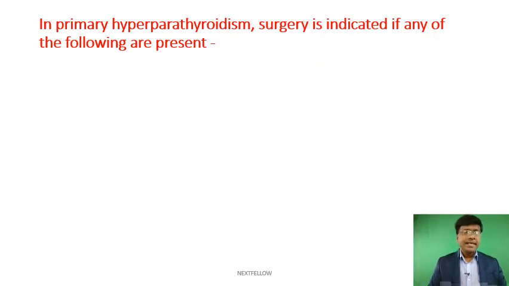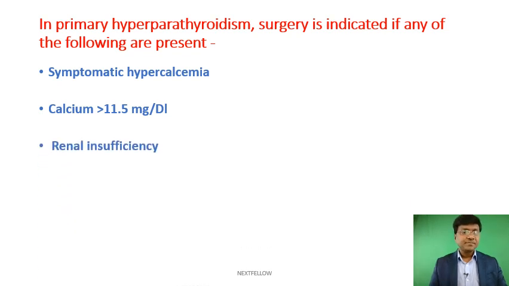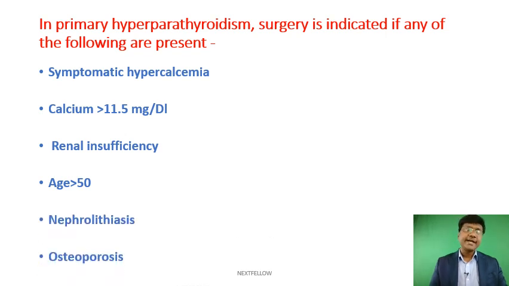Next, in primary hyperparathyroidism, surgery is indicated if any of the following are present. Number 1, symptomatic hypercalcemia. Calcium levels more than 11.5 milligrams per deciliter. Renal insufficiency. Age more than 50, nephrolithiasis, and osteoporosis. In all these clinical scenarios of primary hyperparathyroidism, surgical resection of the parathyroid adenoma has to be done.